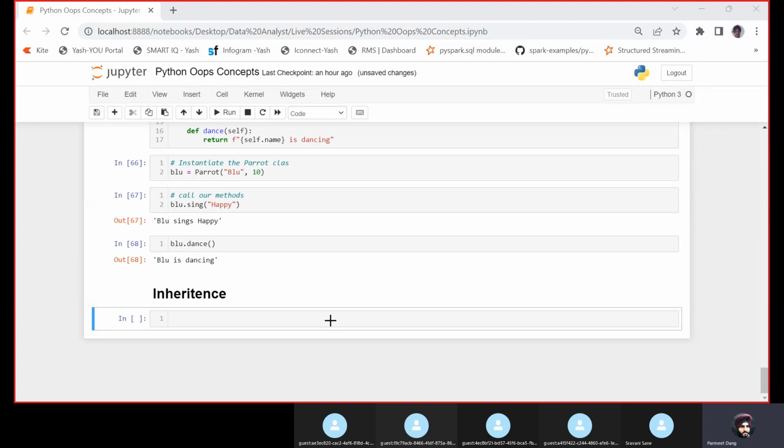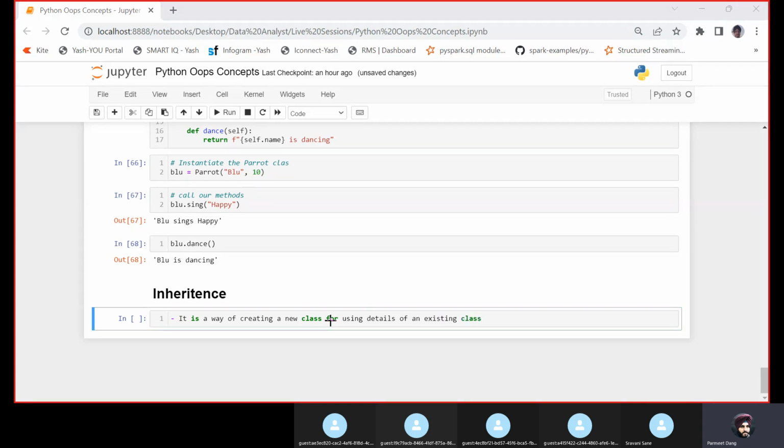Now what is inheritance? Inheritance is a way of creating a new class for using details of an existing class.